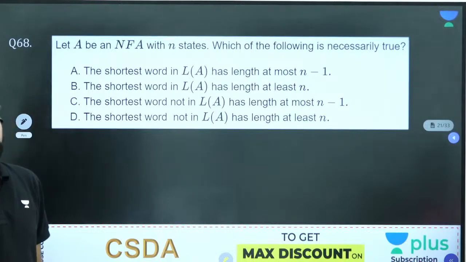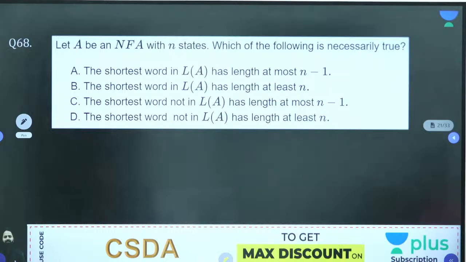Critical question. Anyone can answer it? Raj, it is accepted that I have shown a path, right? After showing the path also you are getting confused.